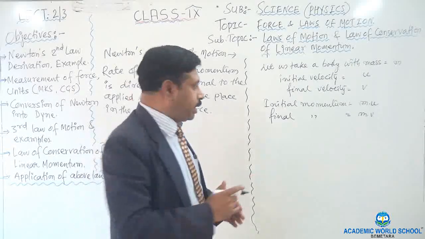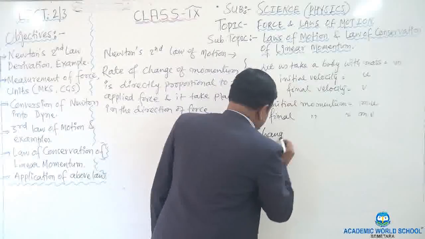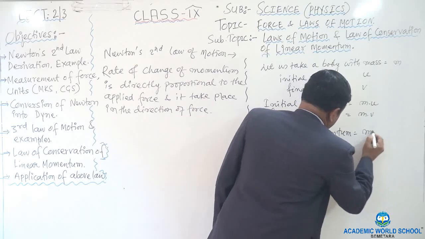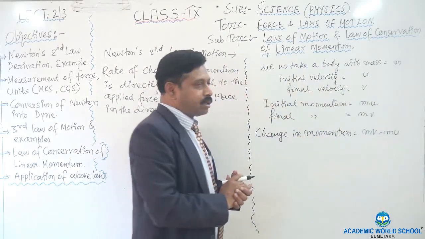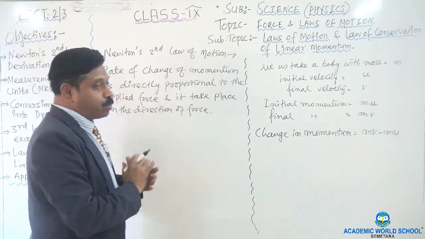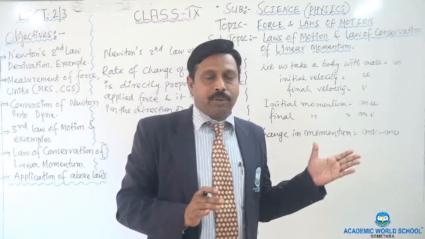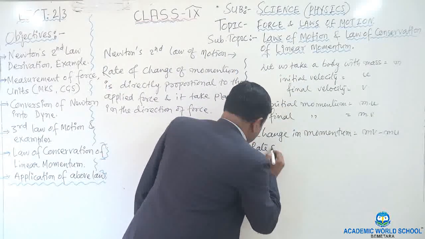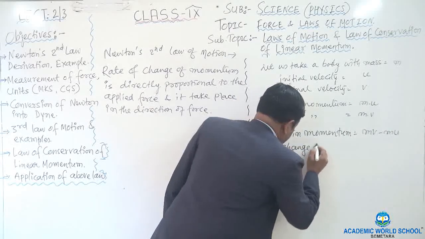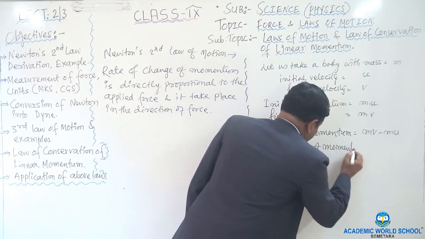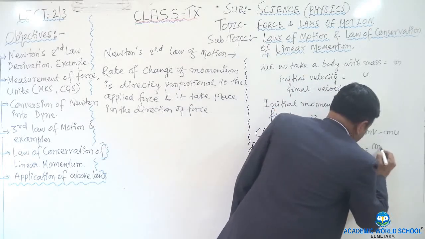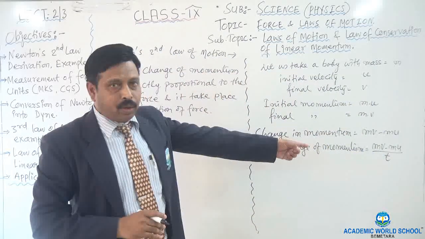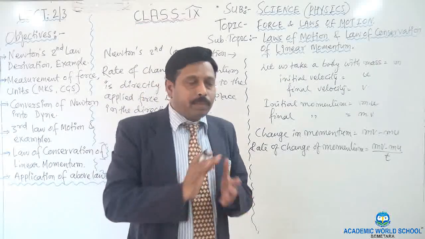So find out the change in momentum. Write that change in momentum is equal to mv minus mu. Right? Now we have to find out the rate of change of momentum. Rate means time. I have been telling you many times in physics, rate means time. So write down the rate of change of momentum. It will be mv minus mu upon t. So mv minus mu upon t is the rate of change of momentum.